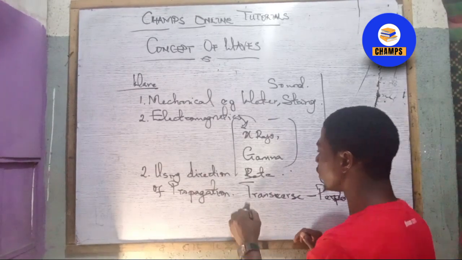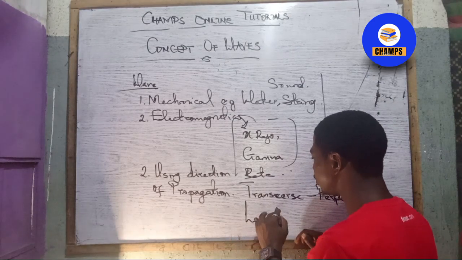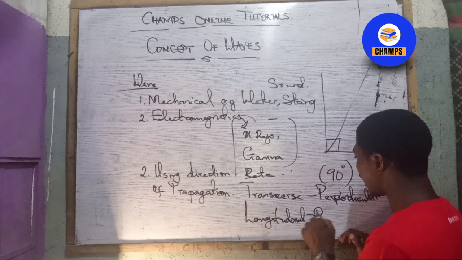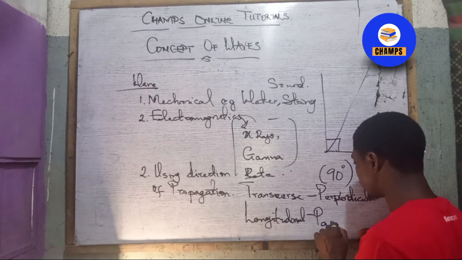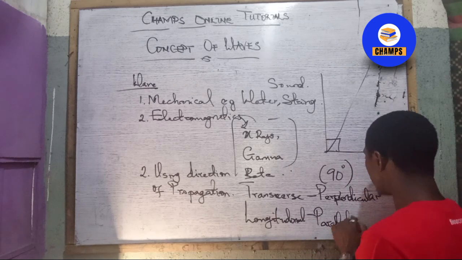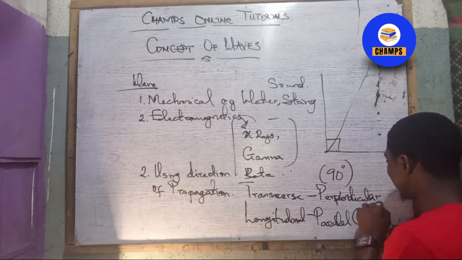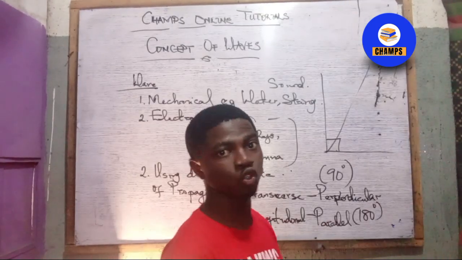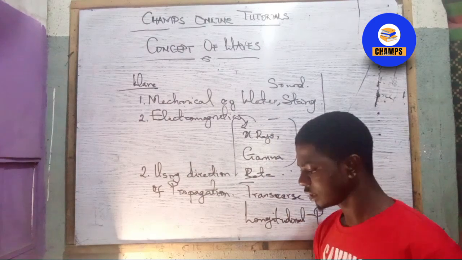While longitudinal waves are those that move parallel. This is perpendicular, this is parallel. So once you hear the word parallel, that is 180 degrees, the waves move in 180 degrees to the other ones. Do you understand it now?